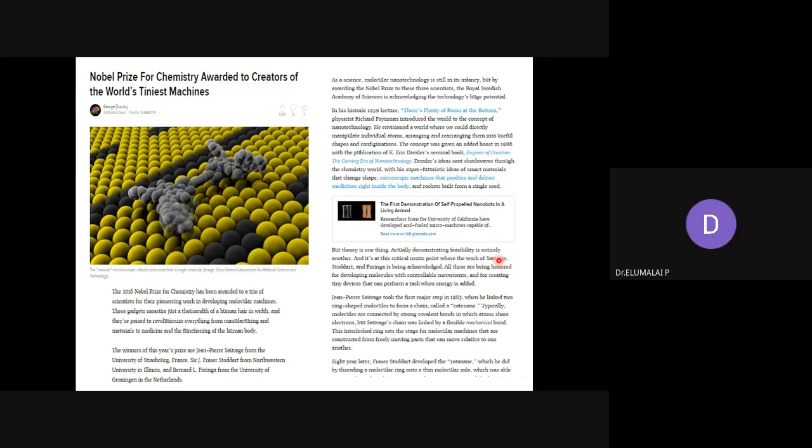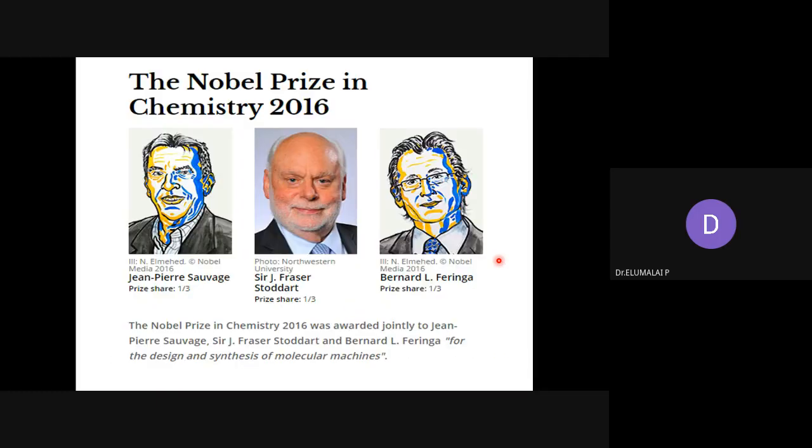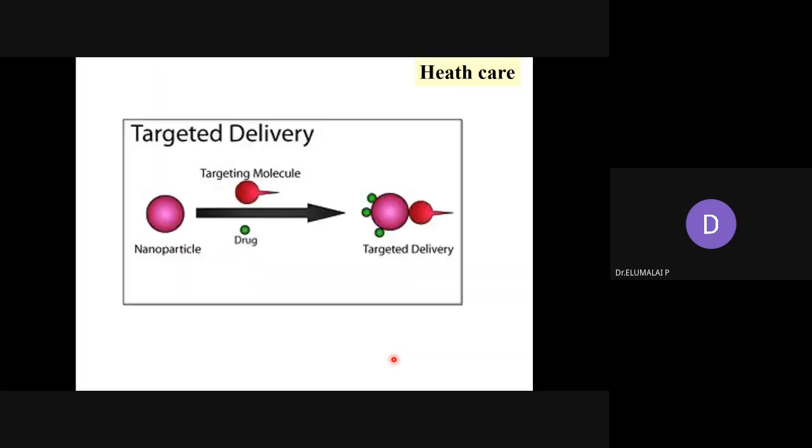Molecular machines, the invention of molecular machines by these three people. Molecular machines, very much connected to the nanomaterials, nanotechnologies. A collection of a few molecules or atoms or ions is nanomaterial and can behave as a vehicle or a machine. This is what I am telling you.